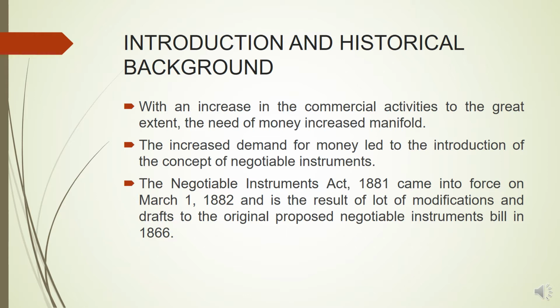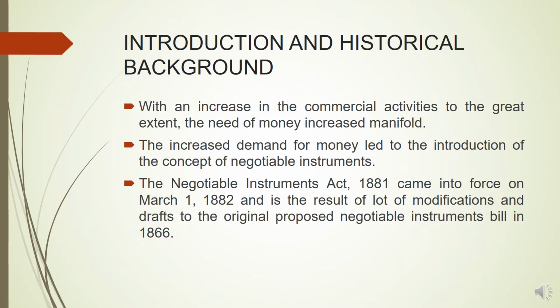So Negotiable Instruments Act of 1881 came into force on March 1 of 1882 and is the result of a lot of modifications and drafts to the original proposed Negotiable Instruments Bill in 1866. So the very first time the Negotiable Instruments Bill was introduced was in the year 1866. At that time, India was under the rule of the Britishers.